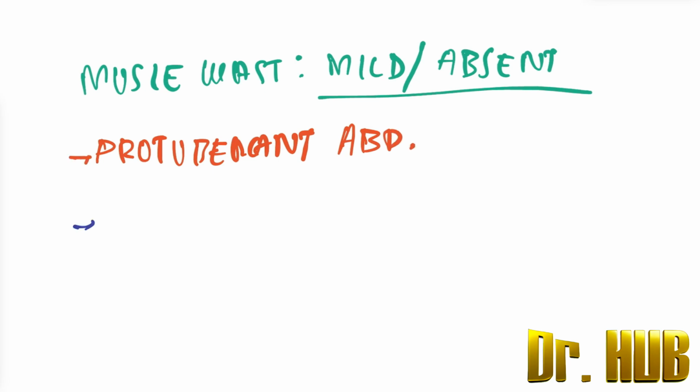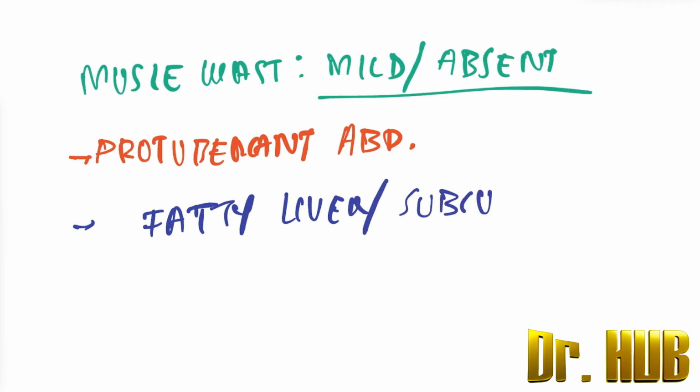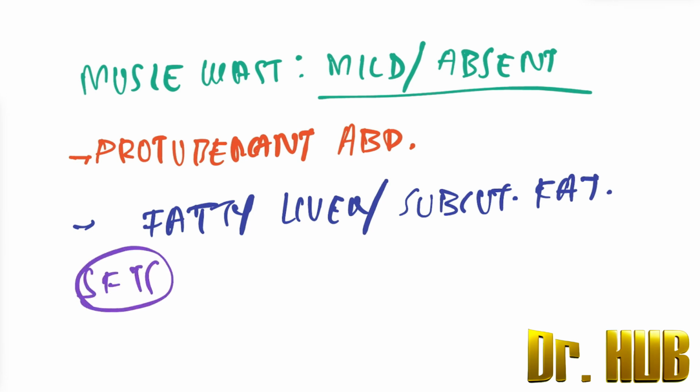Next is a question on the fatty liver and the subcutaneous fat. So there is presence of fatty liver, as well as there is presence of the subcutaneous fat. Now what are the special features in terms of kwashiorkor? The special features include moon face. So there is a moon face.